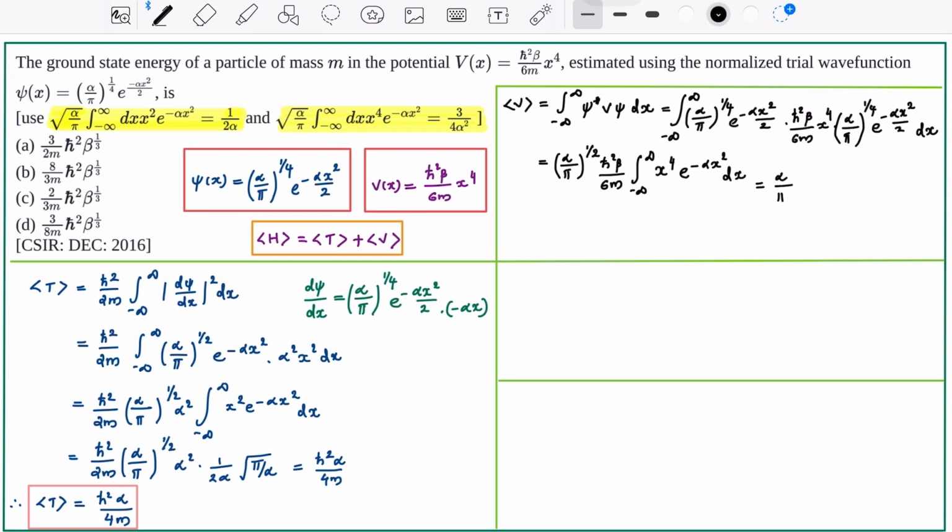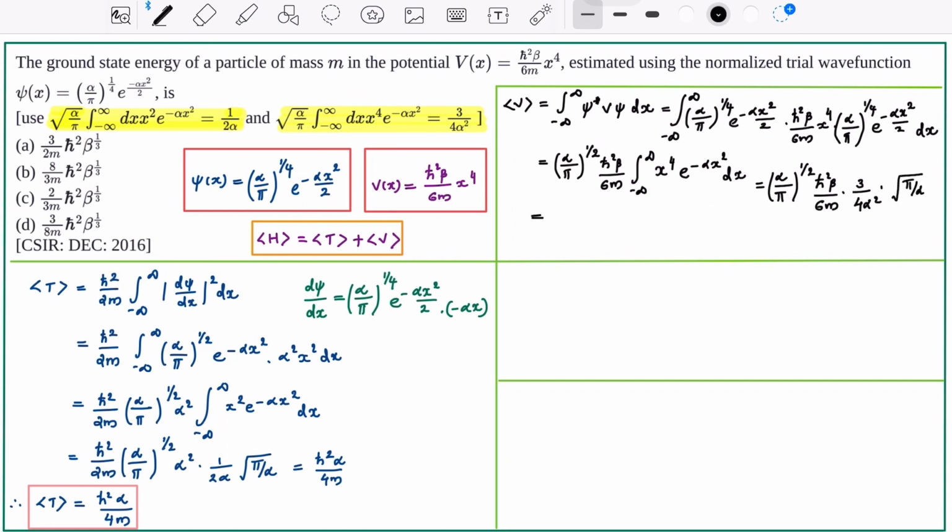So expectation value of V is (alpha by pi) raised to 1 by 2 h bar square beta by 6m, then the value of the integral is 3 by 4 alpha square, then root pi by alpha. Again, root pi by alpha cancels.